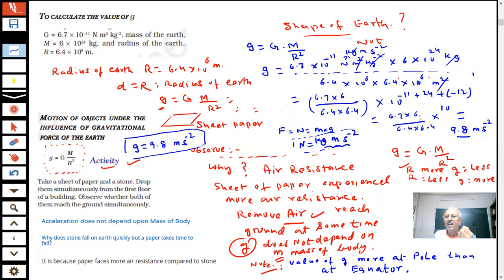Due to this, bodies falling freely experience acceleration due to gravity, the value of which for earth is 9.8 meter per second square. This value will change when you go to the moon or some other place. And since the radius of the earth is not the same at the equator and the pole, radius increases at the equator and decreases at the pole. Therefore, the value of small g is more at the pole and less at the equator.